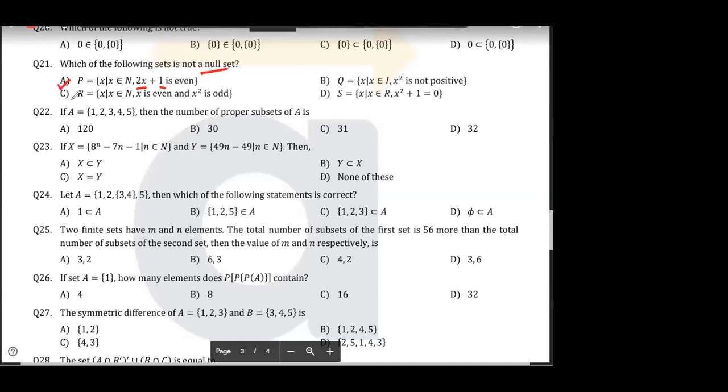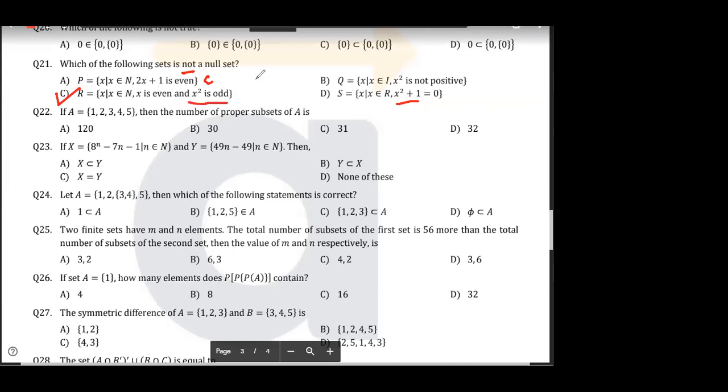Simple. This is, sorry, not an empty set. Sorry, this is an empty set. My bad. Then x, where x belongs to the integers, x square is not positive. Again, this is an empty set. For 0, x square will be 0 and it is not a positive number. Again, 0 is called a non-negative number. Sir, x belongs to integers दिया है. Integer में 0 आएगा ना? Answer is clearly C.